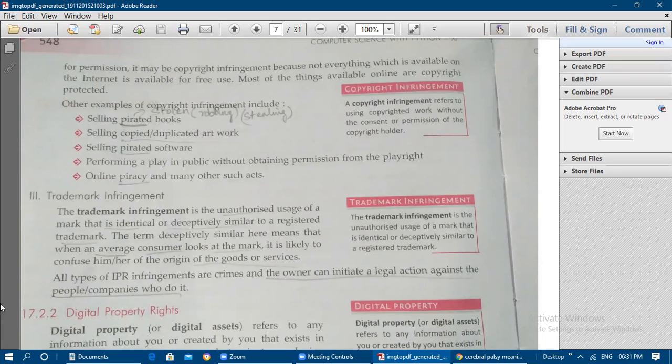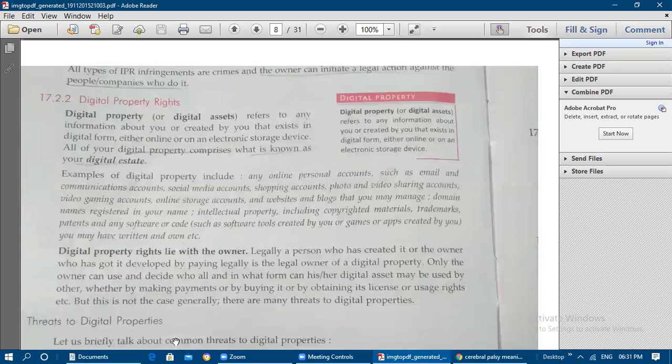Okay, so next is digital property rights. So what does digital property mean? Digital assets, that is online accounts. We will see some examples. What all comes under digital property? So digital property or digital assets refers to any information about you.